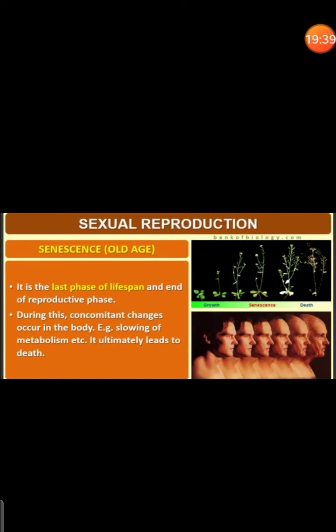Next we learnt about senescence, that is old age. It is the last phase of the lifespan, when menopause occurs in females and they are not able to produce eggs. That means they are now getting older, so that is senescence. Everybody has to go through senescence. In plants also, at some particular time when they get old, they will not be able to produce flowers. It depends on their lifespan.